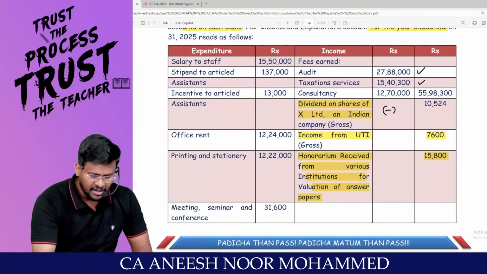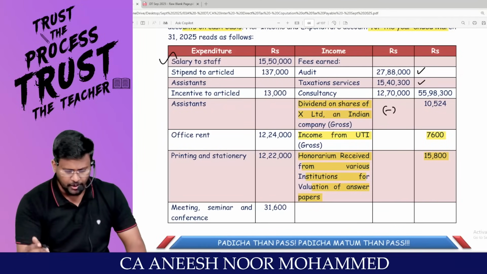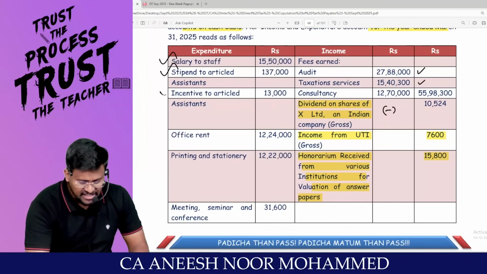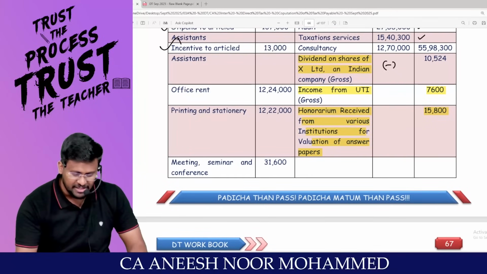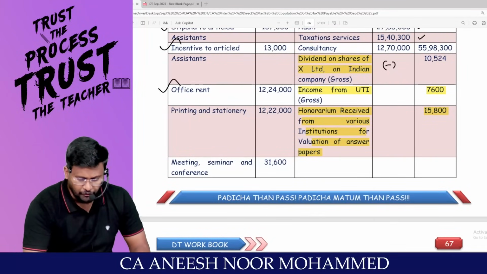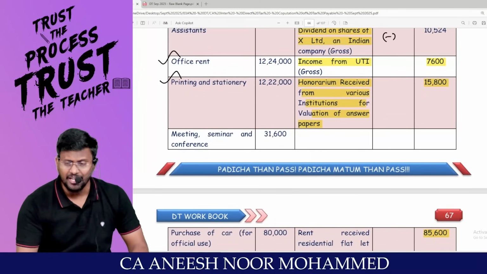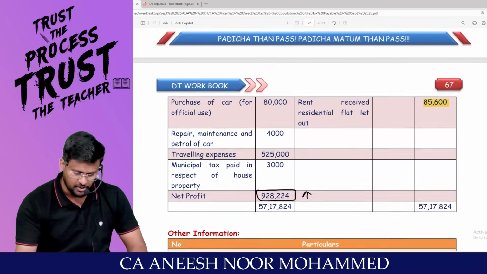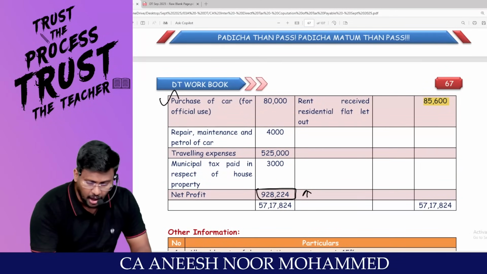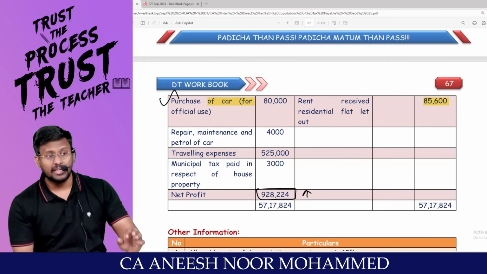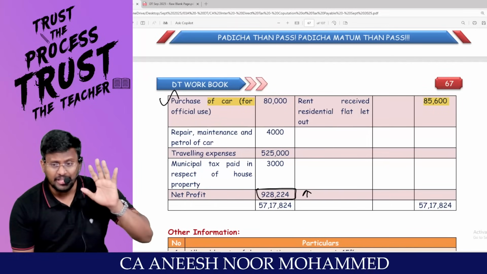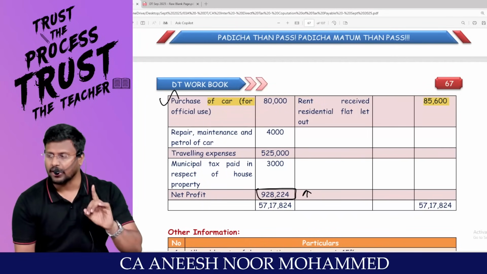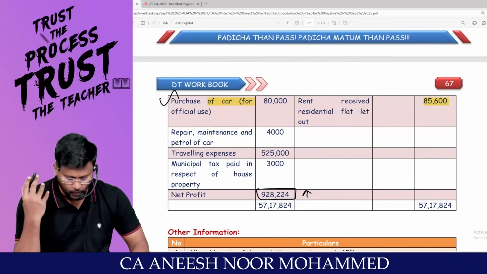Coming to the debit side: salary to staff, business expenditure. Stipend to articles, please give more, business expenditure. Incentive to article assistants, very happy, please give more, business expenditure. Office rent, business expenditure. Printing and stationery, business expenditure. Meeting, eating, seminar and conference, business expenditure. Purchase of car is a capital expenditure. For that car, we cannot claim it as a deduction. But depreciation on the car can be claimed as a deduction under section 32.